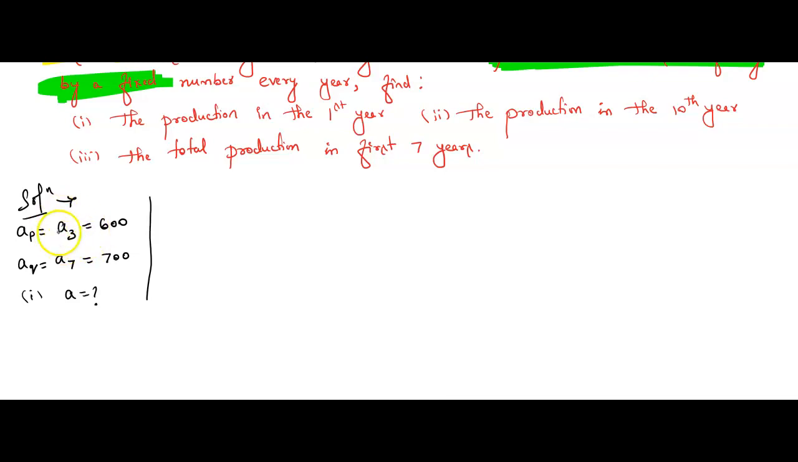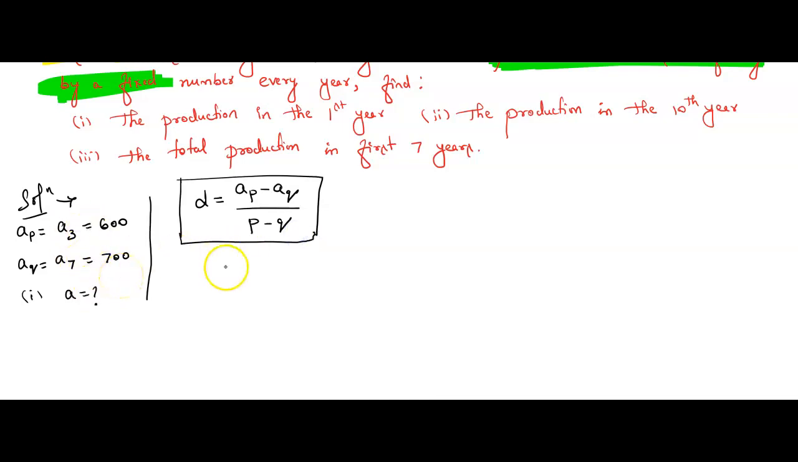So I am considering a3 as ap and a7 as aq. If two nth terms are given in the same problem, then we have the formula to find the common difference, that is (ap minus aq) divided by (p minus q). This is the formula which we use when two nth terms are given to find the common difference. Now you may ask, sir, here they have asked us to find the first term, then why are you finding the common difference?